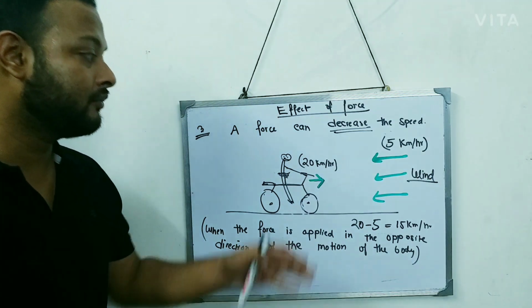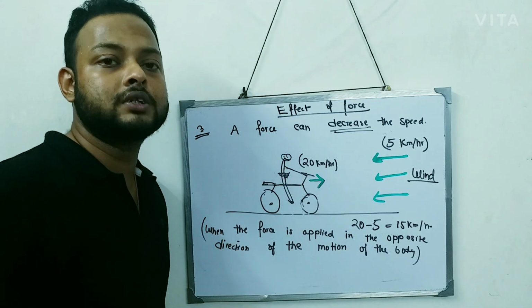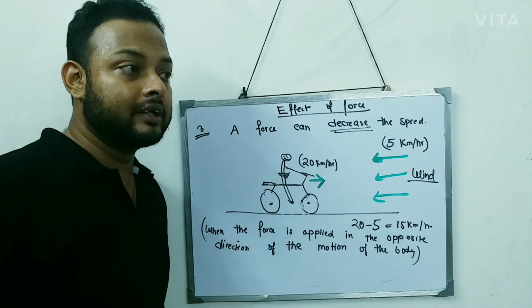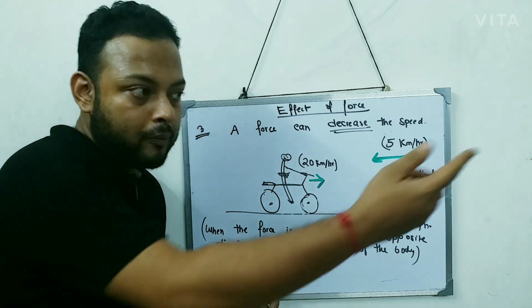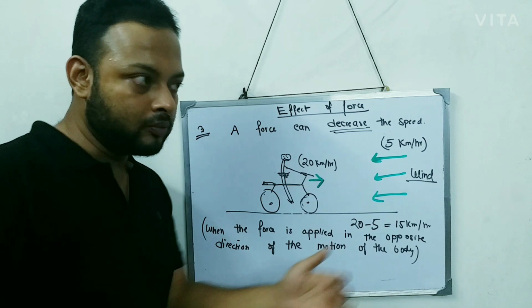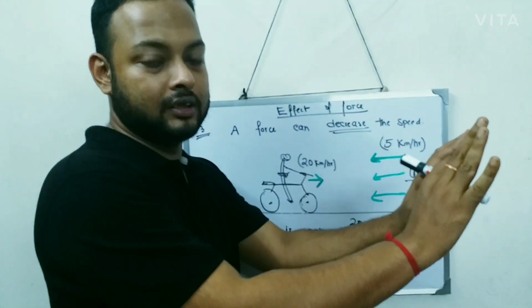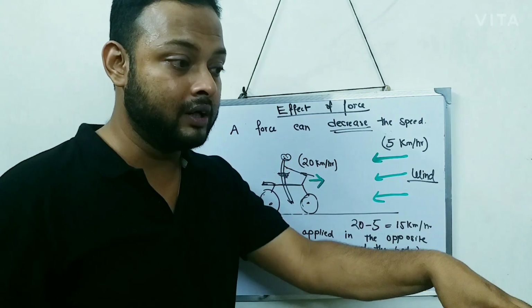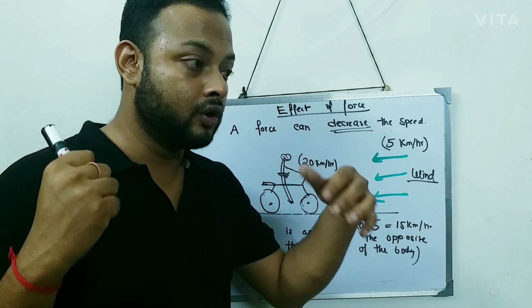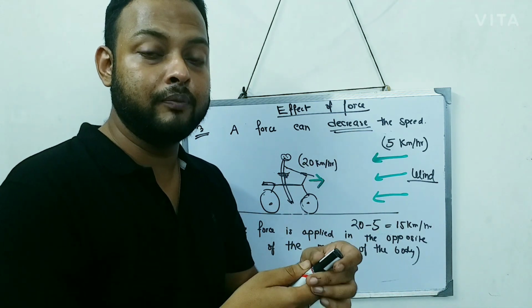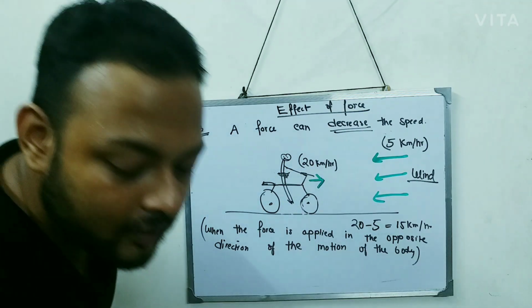Okay, and another example of that, you can also say the goalkeeper, how the goalkeeper stops the football. The goalkeeper applies the force opposite to the motion of the football. The football is coming towards the goalkeeper, and the goalkeeper applies the force in the opposite direction. Then only the speed of the ball will decrease and the ball will not go inside the nets. So the goalkeeper applies the force in the opposite direction. I think you understand what I'm trying to say.